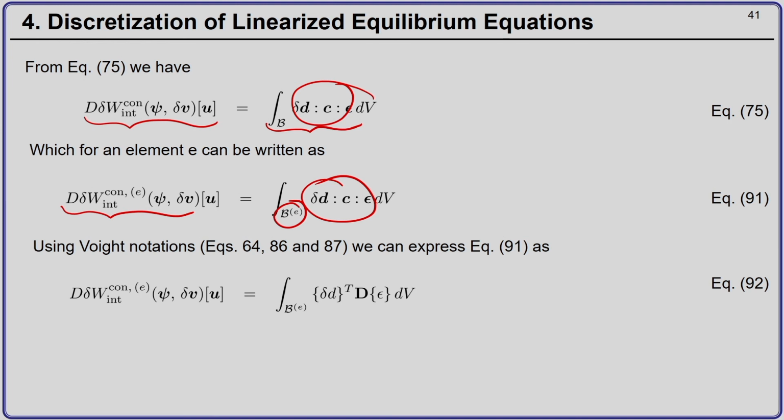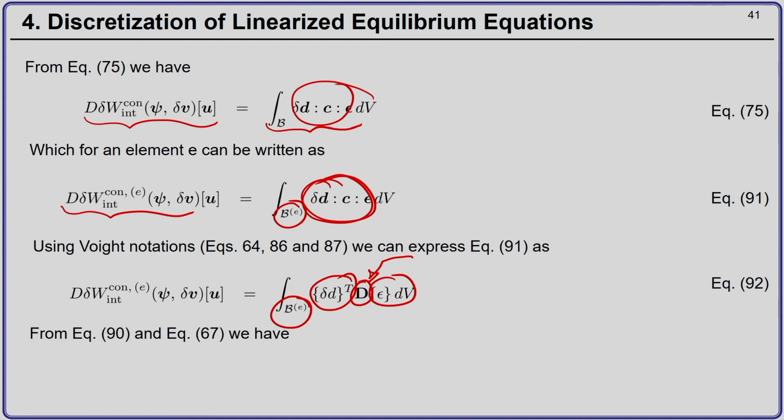So, using Voigt notation, I can express this relation over here as del D transpose, a matrix D, into the vector of strain epsilon, integrated over the current volume of the element E, and we will see what this matrix D is all about. Okay.